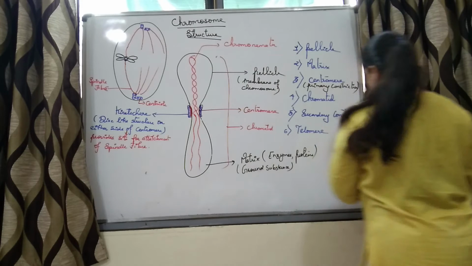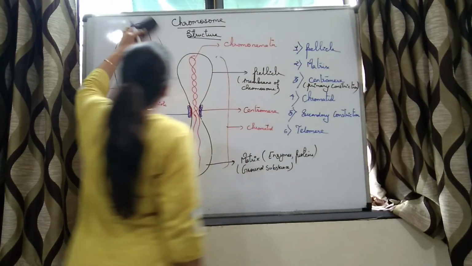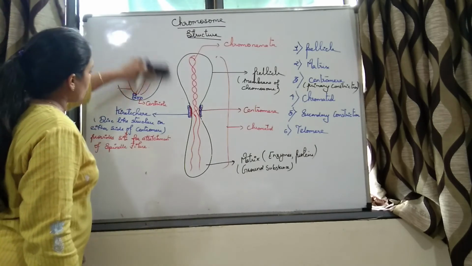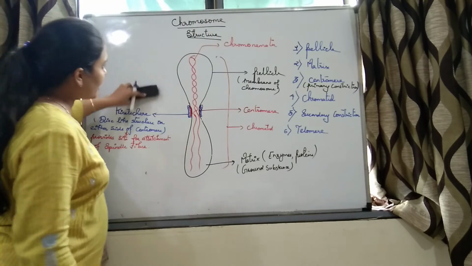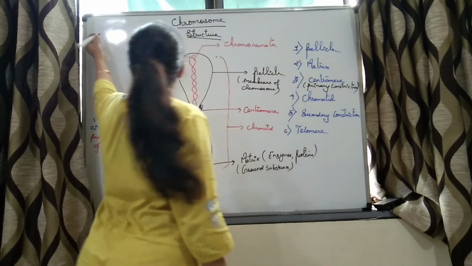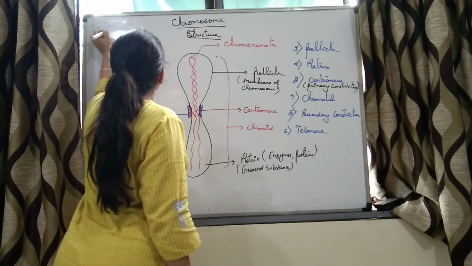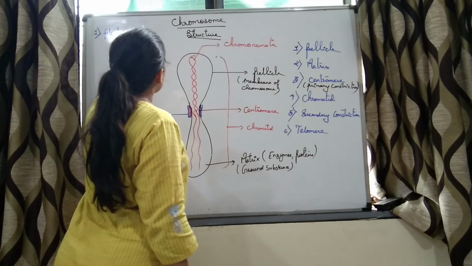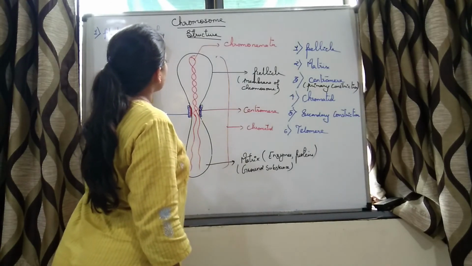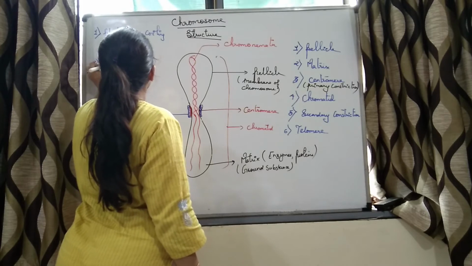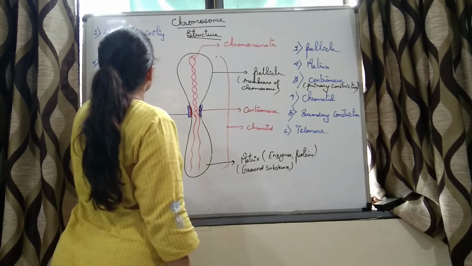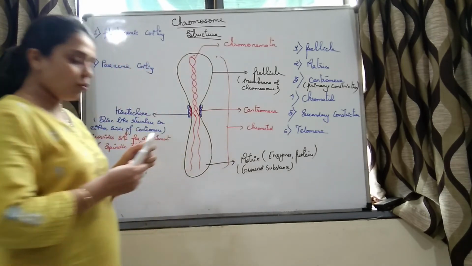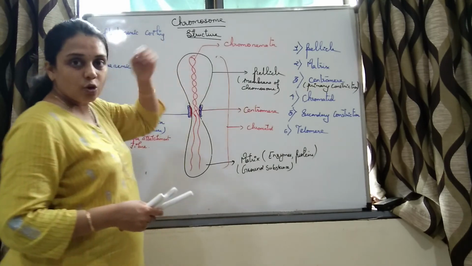The first one is plectonemic coiling and the second one is paranemic coiling. So these are threads, chromonemata.